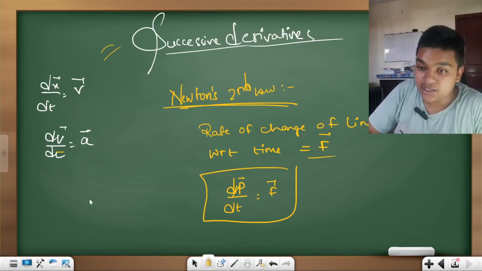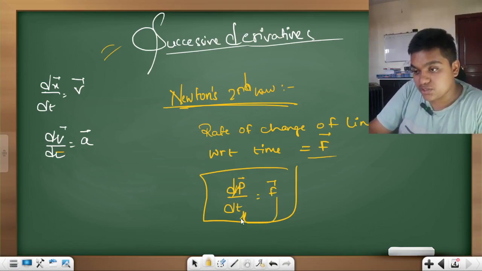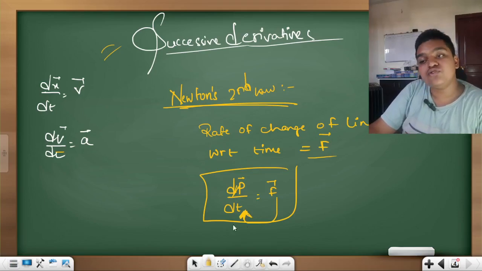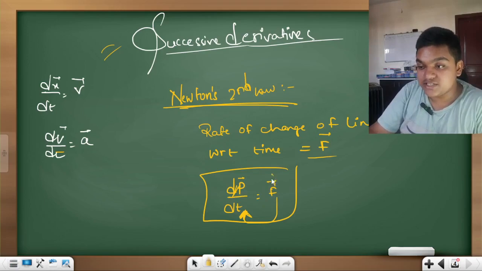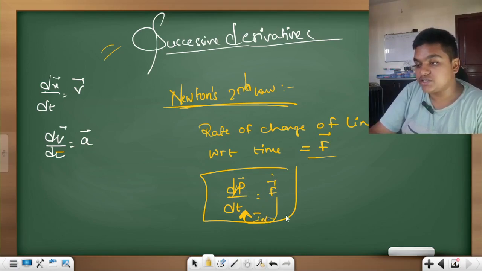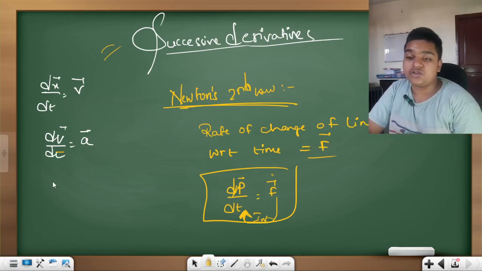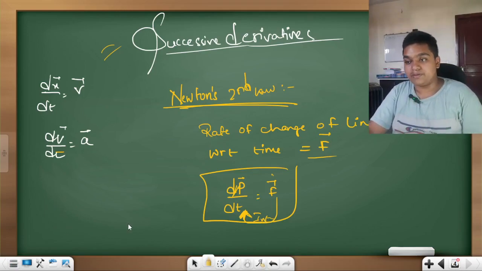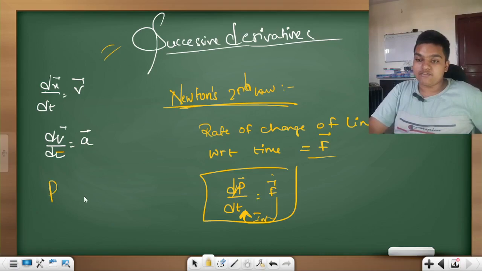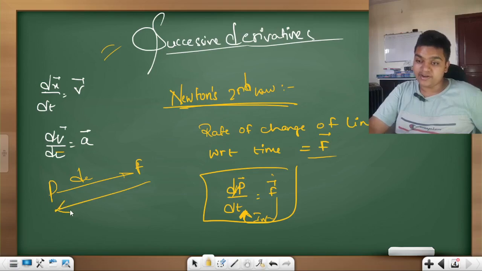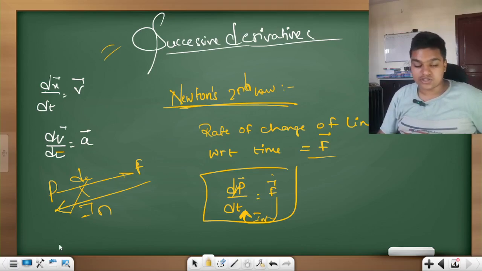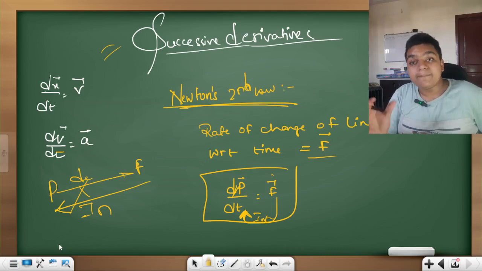So if you want to find force using momentum, you use differentiation. But if you want to find momentum using force, you use integration. Integration is the reverse operation of differentiation. Simple. If you want to find force from momentum, you simply use differentiation, but if you want to find momentum from force, you use integration. These two are opposite in function. Okay, very clear. These are the basic concepts.